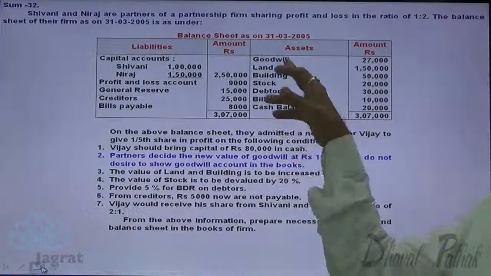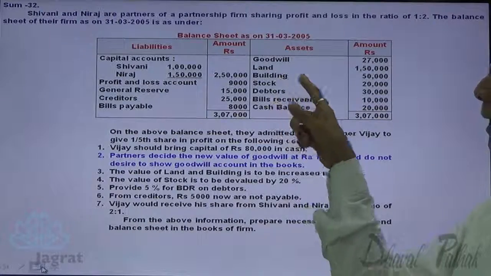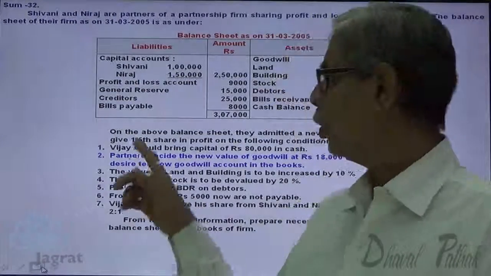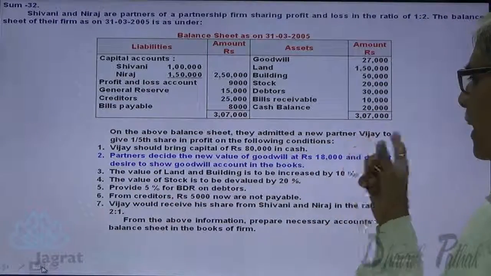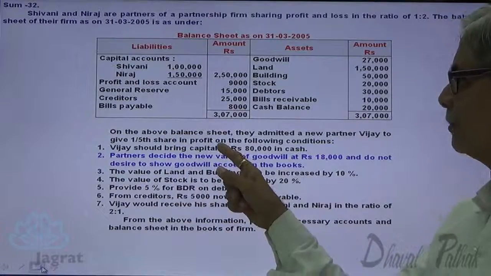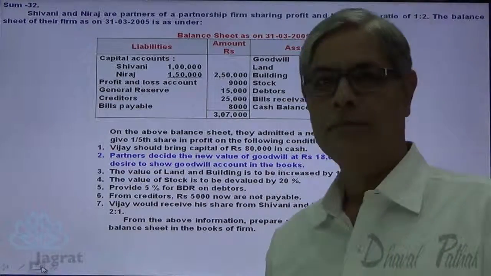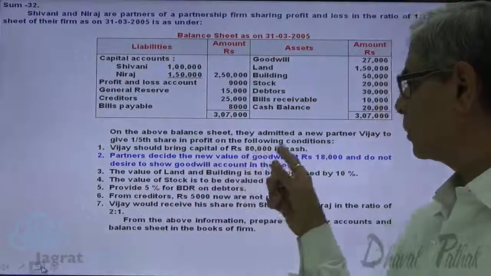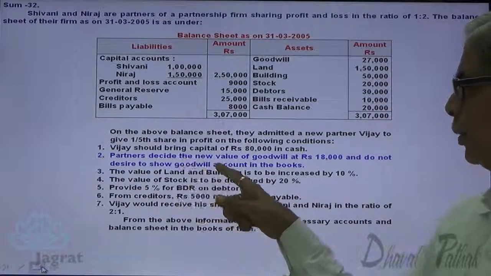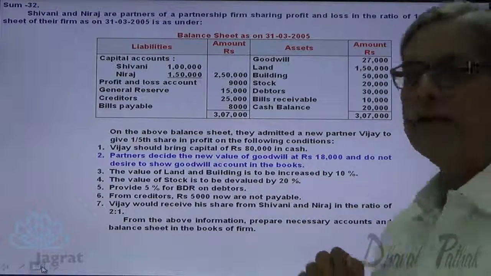On the asset side, you are given goodwill 27,000, land, building, stock, debtors, bills receivable, cash balance. On the above balance sheet date, they admitted a new partner Vijay to give 1/5 share in profits on the following condition. Vijay should bring capital rupees 80,000 in cash. Partners decide the new value of goodwill at 18,000.